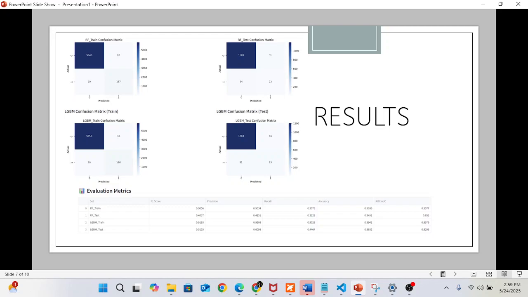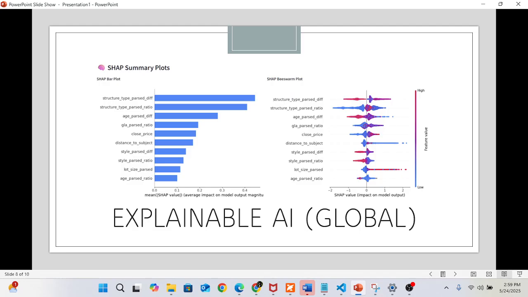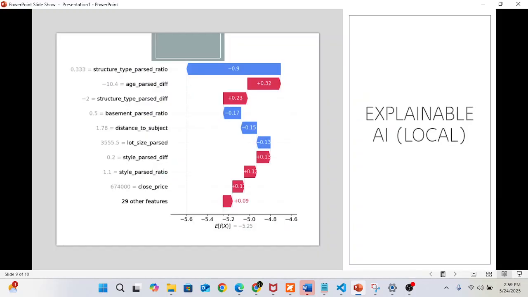You can see the confusion matrices and the evaluation metrics using the F1 score, precision, recall, accuracy, and ROC score. Here is the summary plot using the bar chart and the beeswarm chart. Using SHAP, it represents which features contributed more. So here is the local explanation.